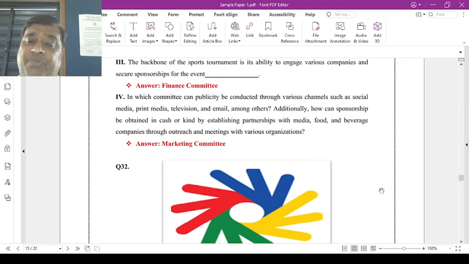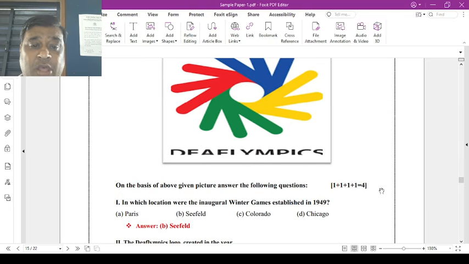And last, which committee handles publicity conducted through various channels such as social media, print media, television, emails, and others? Additionally, sponsorships are obtained in cash or kind, establishing partnerships with media, food and beverage companies through outreach and meetings with various organizations. Who will do this? Marketing committee. Question number 32, Deaf Olympics related questions are there.